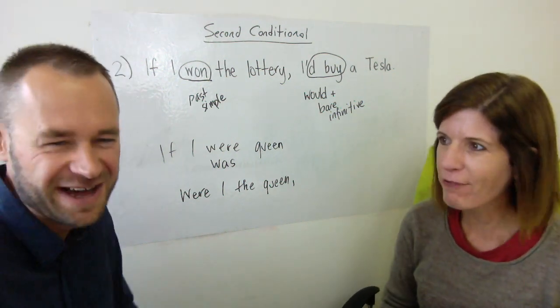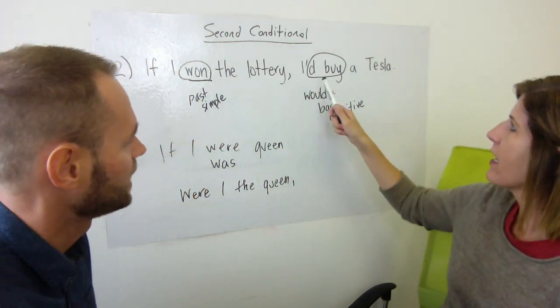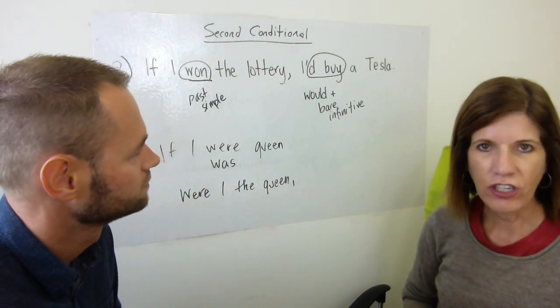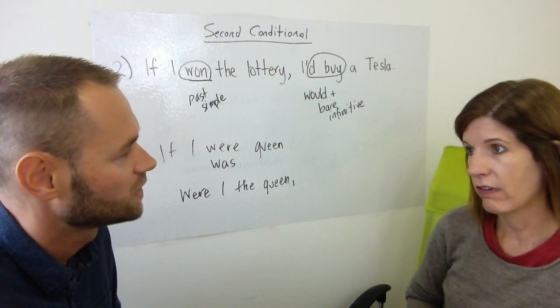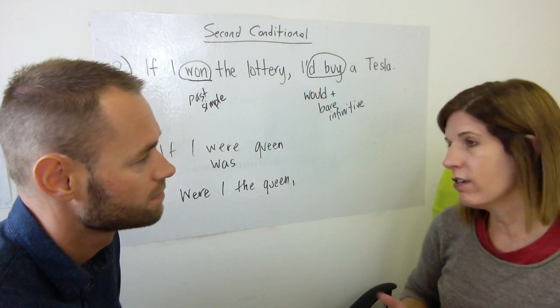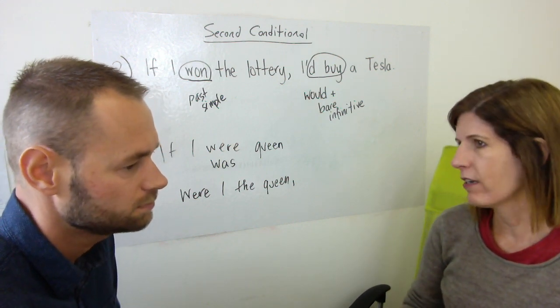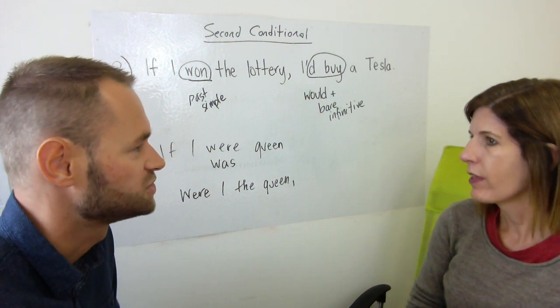Perfect. Okay, one more thing to look at, just really quickly, is that "would" can occasionally be replaced with "could." Yes. So let's see an example. If I were or was good at languages, I could learn Arabic. Or another language. Yeah, that's it.